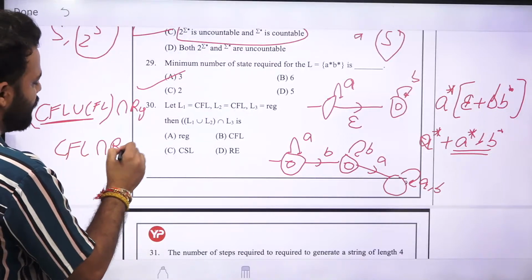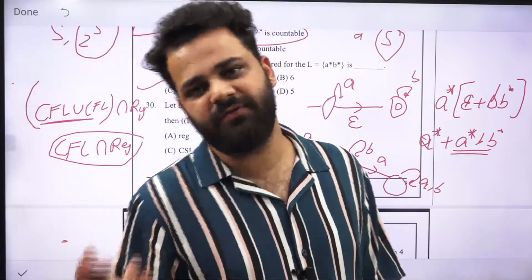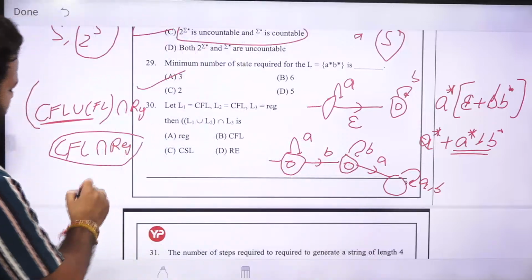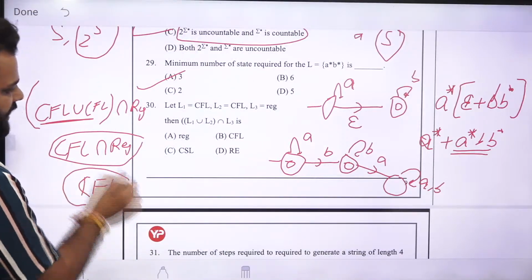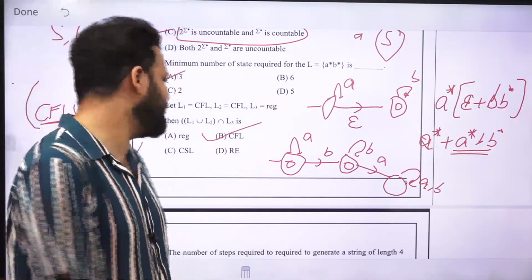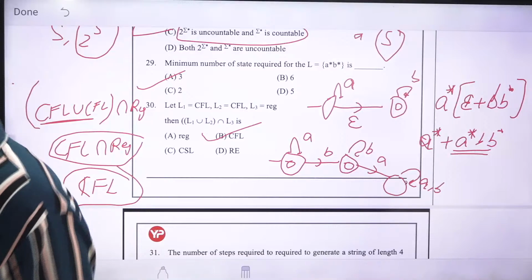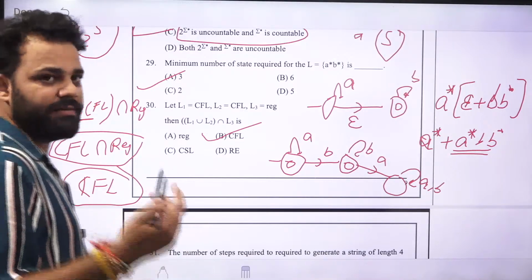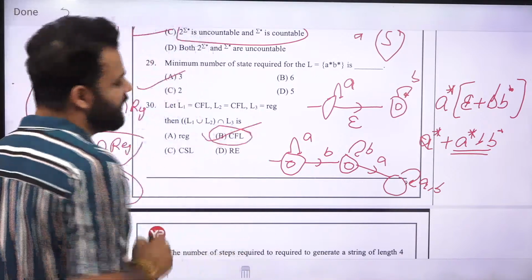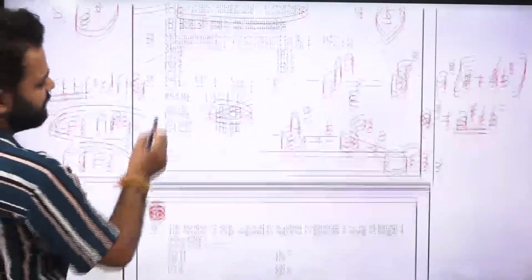And again using that property, if you take the intersection of a CFL with a regular language, it will give you a CFL because those are closed. So this means the answer will be CFL. So the correct option will be option B. Now, if it is a multiple choice question, if a language is CFL, it will also be CSL. If a language is CSL, it will also be RE. So if it is a multiple choice option, all three will be correct. If it is a single answer option, then CFL will be correct because CFL is the stronger answer. You are giving a more accurate answer in the case of CFL.